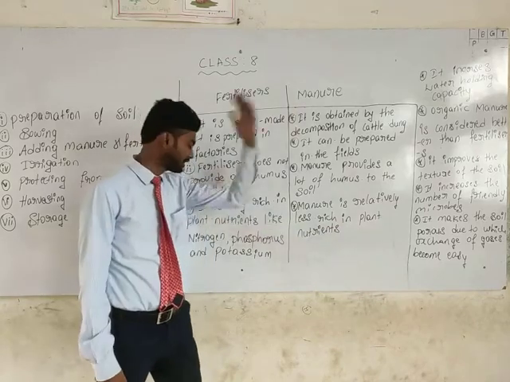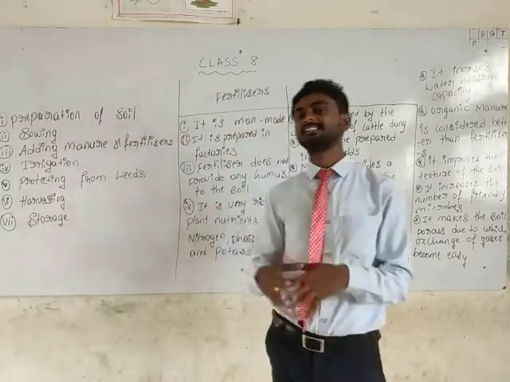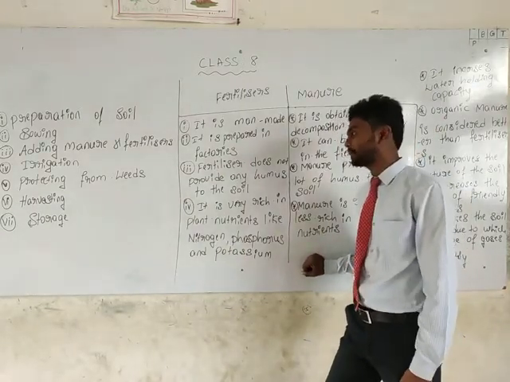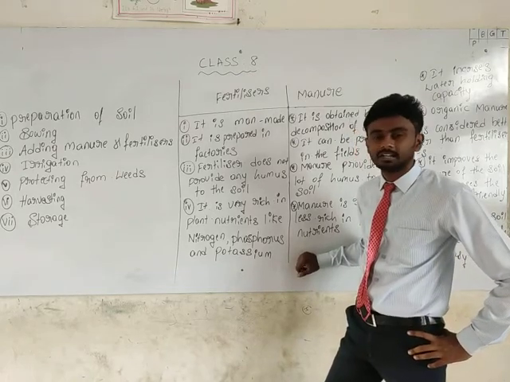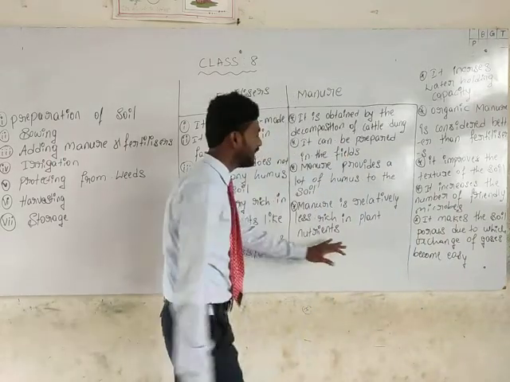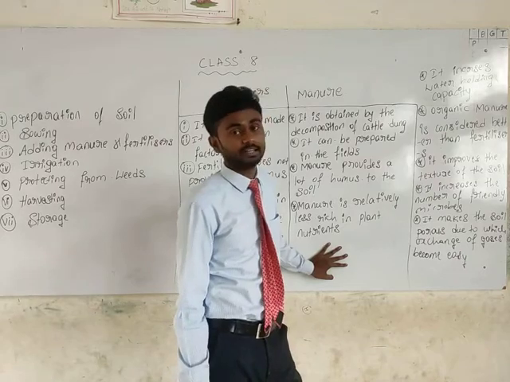So compared with the fertilizers, the manure has less rich plant nutrients, like potassium, phosphorus and nitrogen.